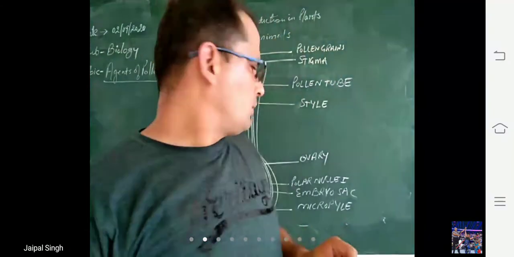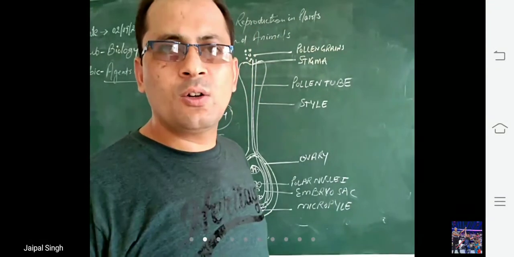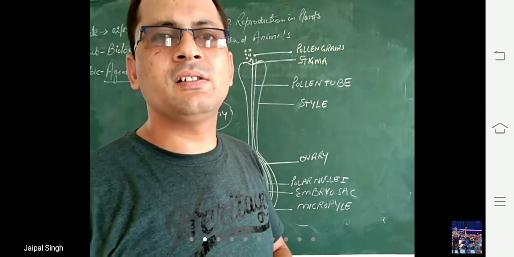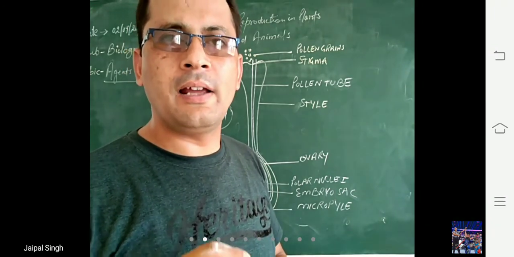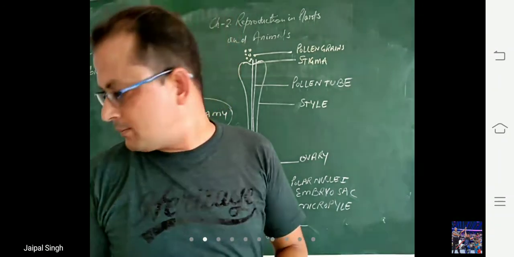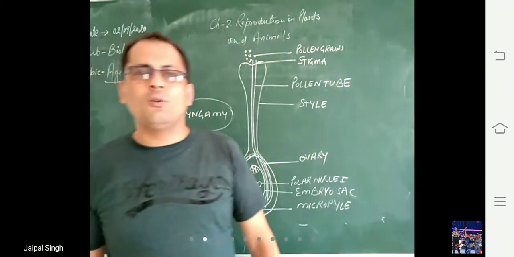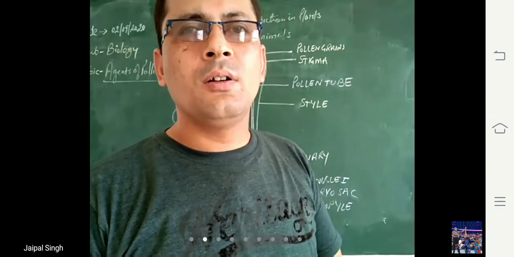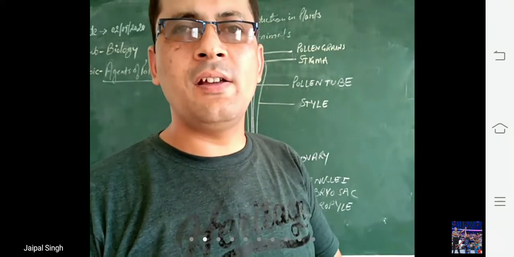So two types of fusions are going on. That's why this type of fertilization is known as double fertilization. Beta, on page 32 of your book, double fertilization is given. I hope this is clear to you.